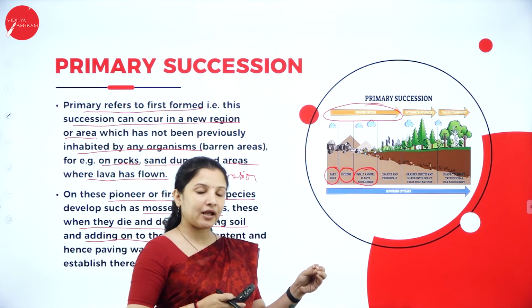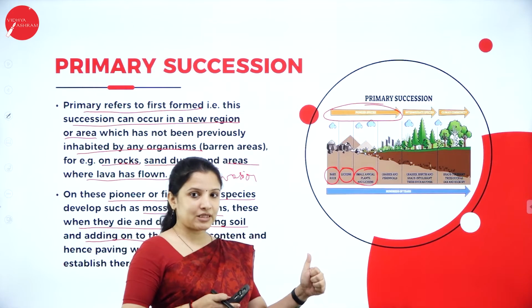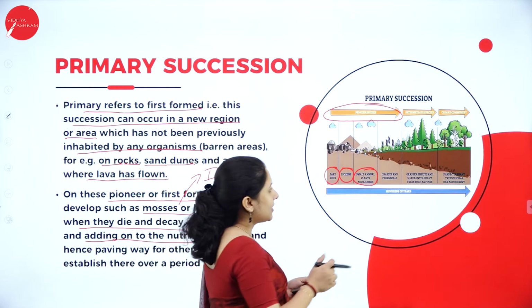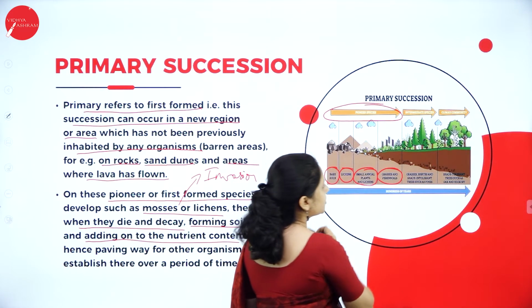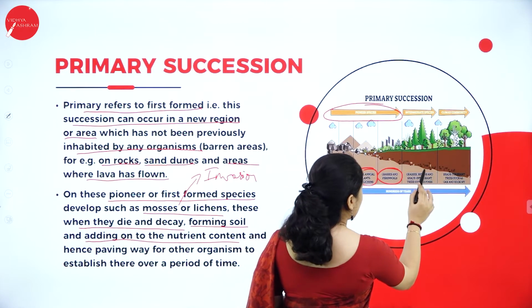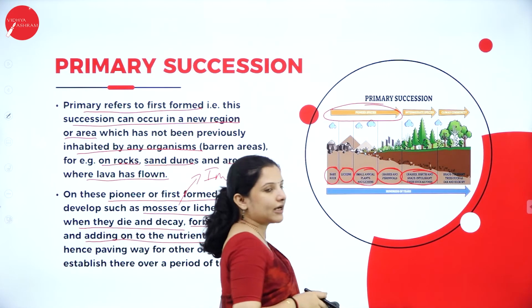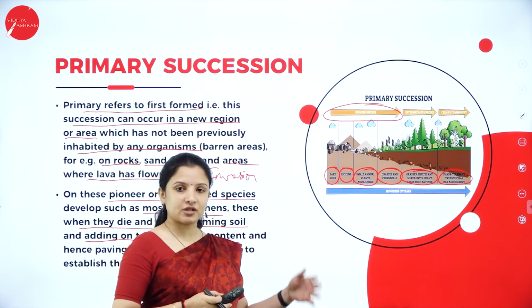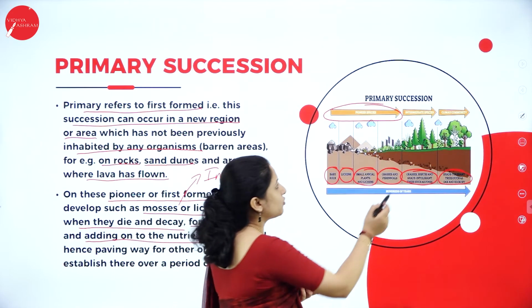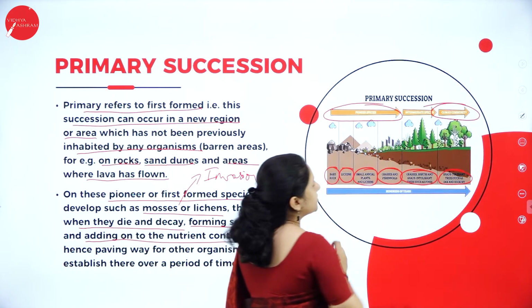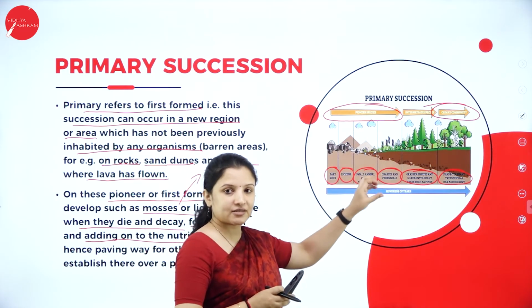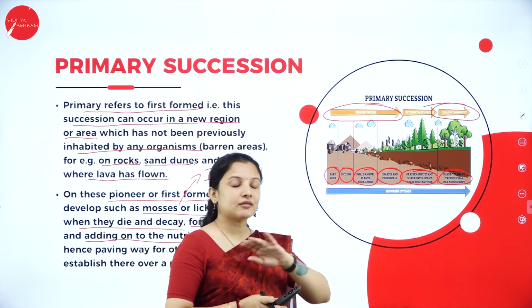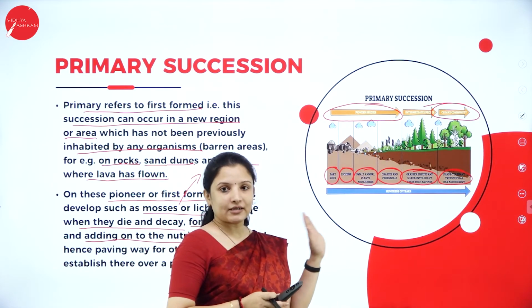Now in that bare area, the area which was bare, lichens developed. After lichens, now to that got included small plants. Next, grasses and some shrubs and herbs will develop. Next, again grasses, shrubs and trees and all that will develop. Next, again large trees along with lichens, grasses, shrubs, mosses, everything will develop, reaching a climax community. So this is how primary succession occurs. Always remember, primary succession means it starts on a bare area where nothing at all was there growing. So that is primary succession.